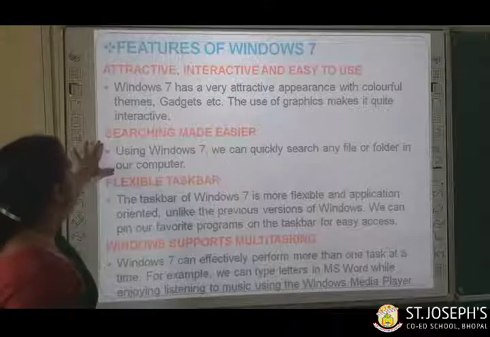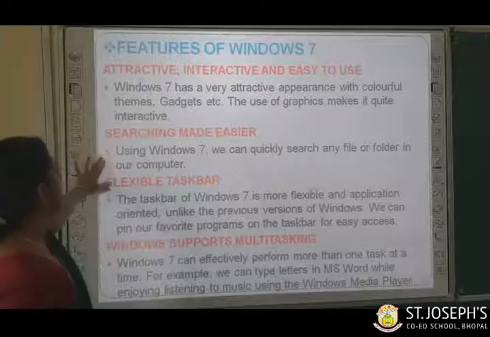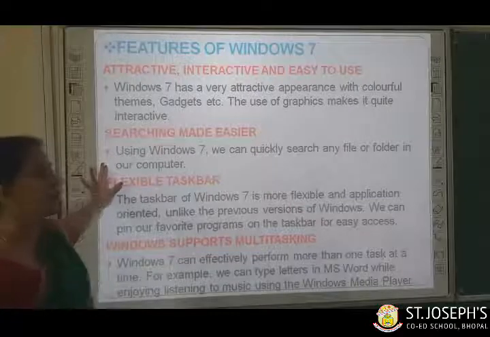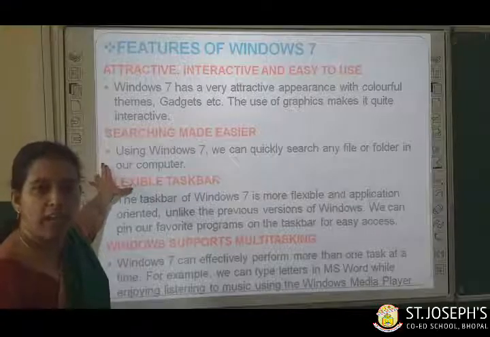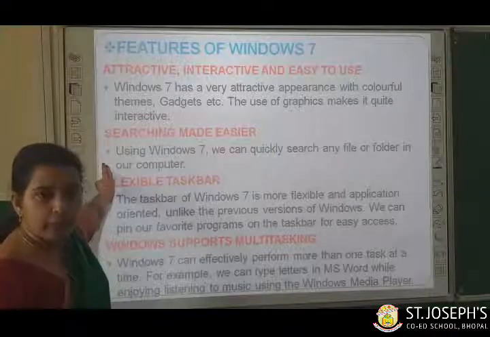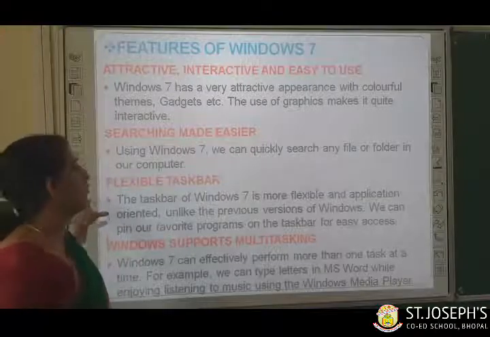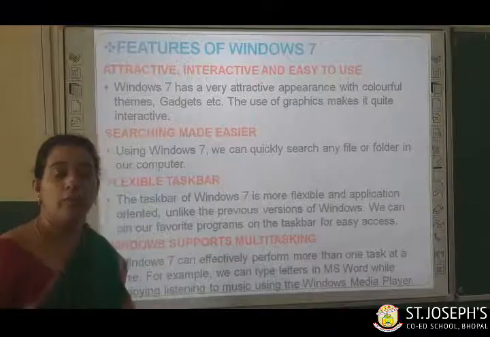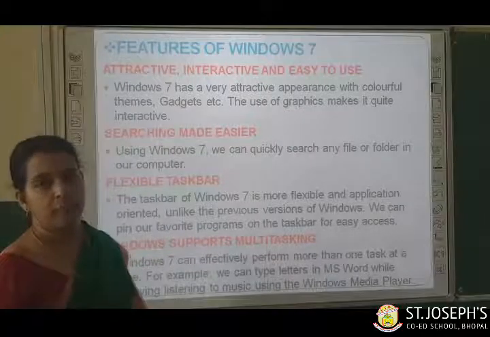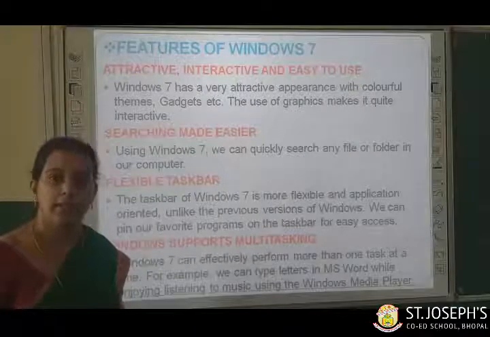Now the second feature of Windows 7 is that searching is made easier. Using Windows 7 we can quickly search any file or folder in our computer. What do you mean by file children? In the previous class you must have learned what is a file and what is a folder. A file is a collection of data stored on a storage device such as a hard disk, and a folder is a place where you can save many files. Clear children?